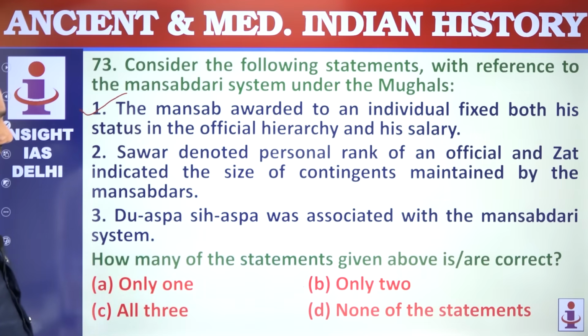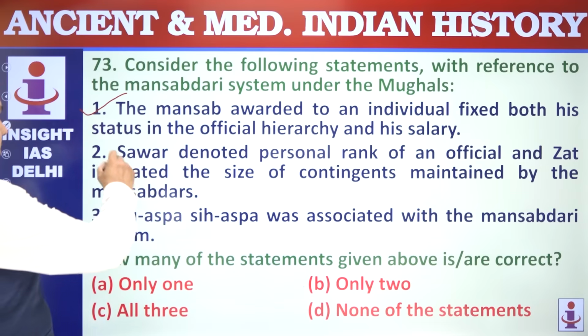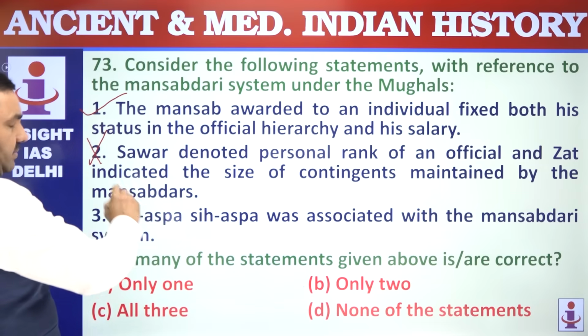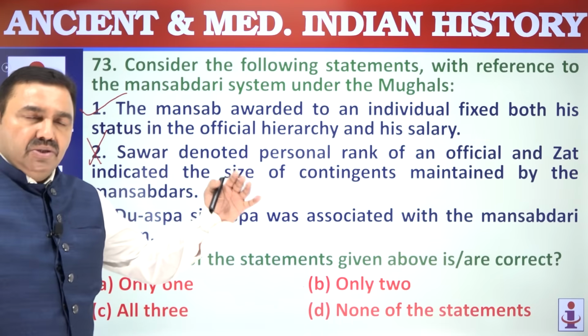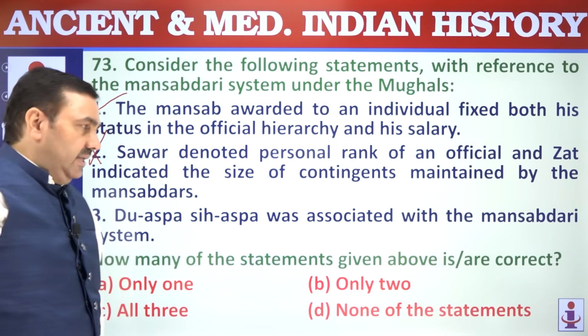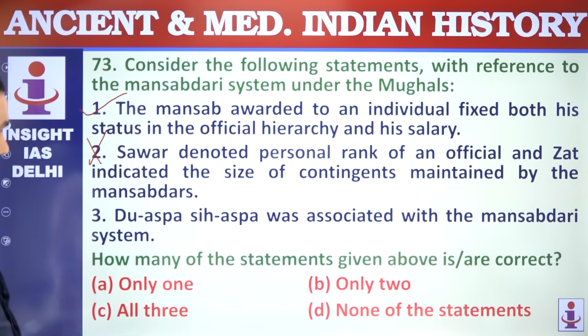Sawar denoted personal rank, indicated the size of contingent, that is opposite. Jat denoted personal rank. Sawar means how many horsemen, how many cavalrymen, how many soldiers Mansabdar was to maintain. So this is opposite, wrong.